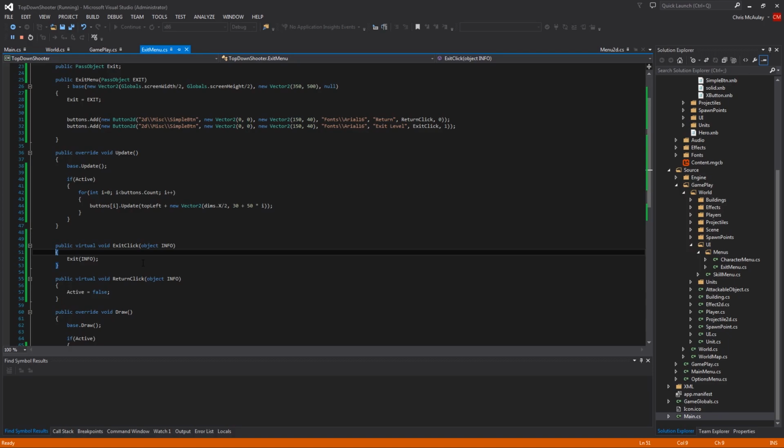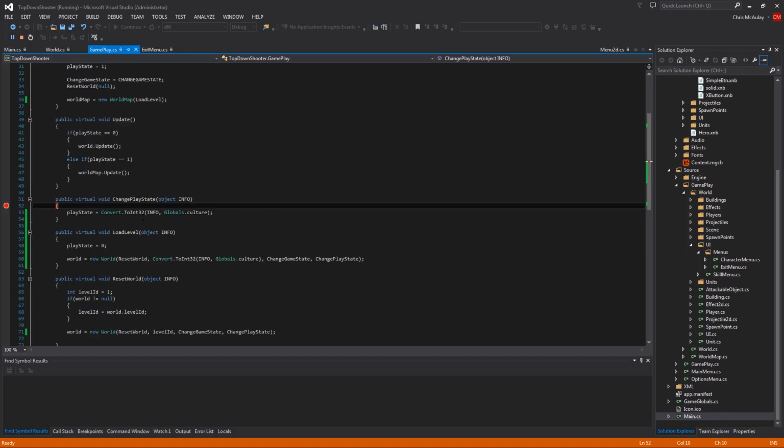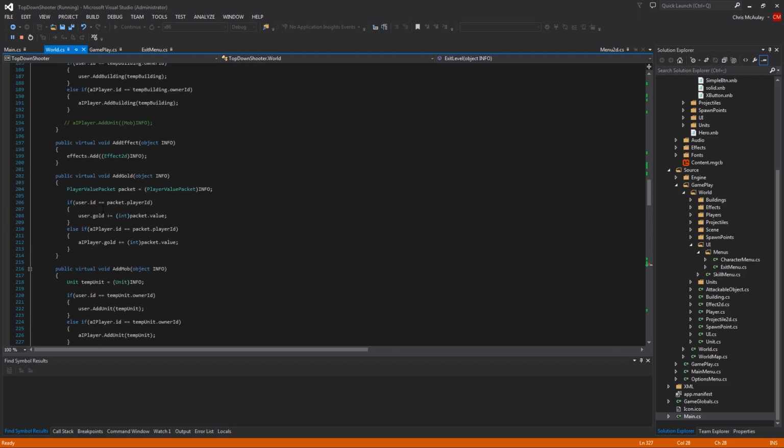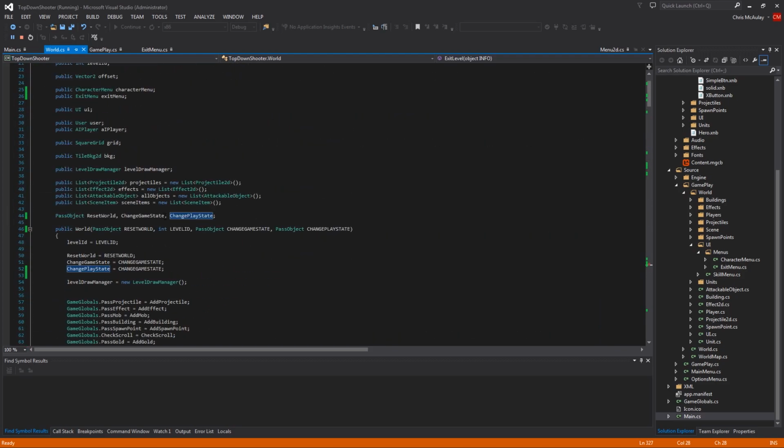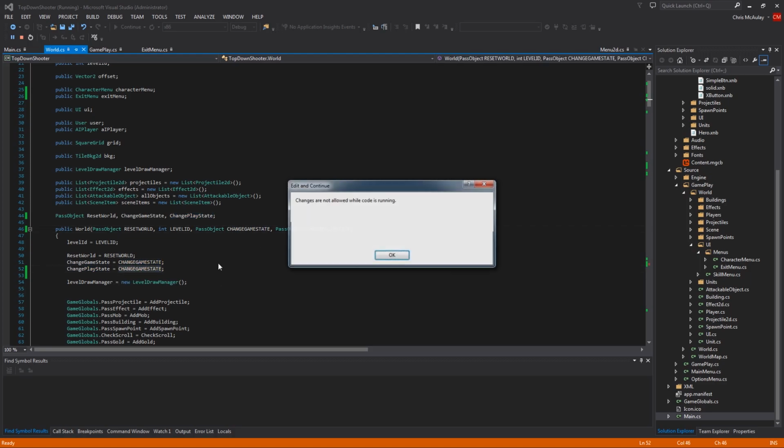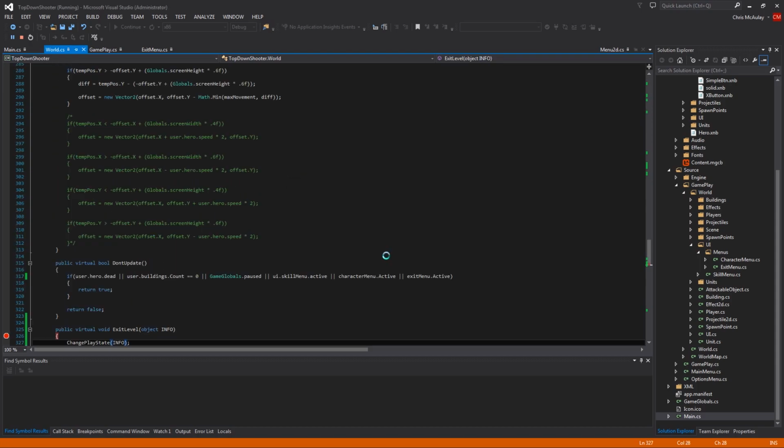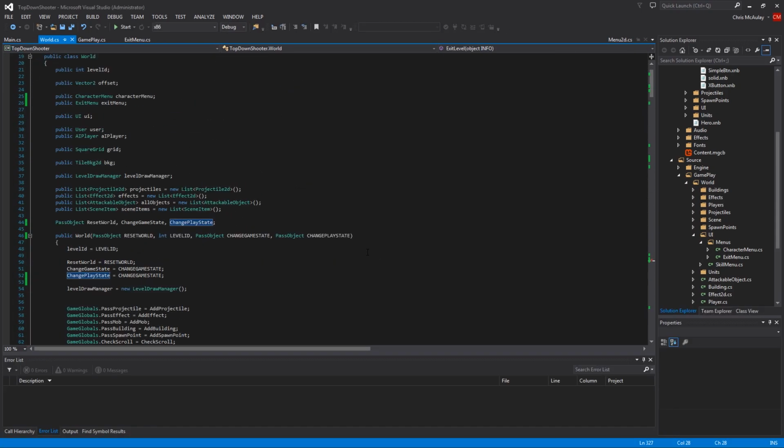I've obviously messed up something very specific and minor. World, change play state, change play state, change game state. That's what I did. I even said to pick the correct one, and then I picked the wrong one, didn't I?